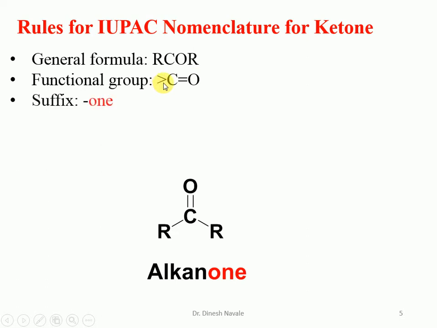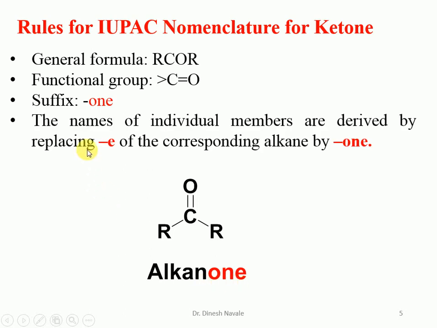The suffix utilized is ONE, that means the E of the alkane will be replaced by ONE. So it is going to become alkanone. The full ONE will be the suffix and the nomenclature will become alkanone. The names of the individual members are derived by replacing the E of the alkane by ONE.